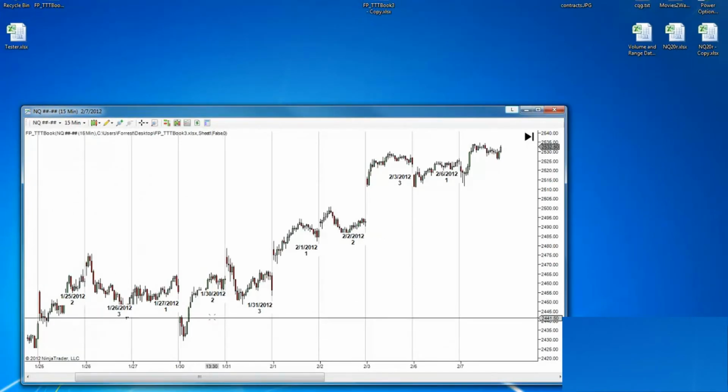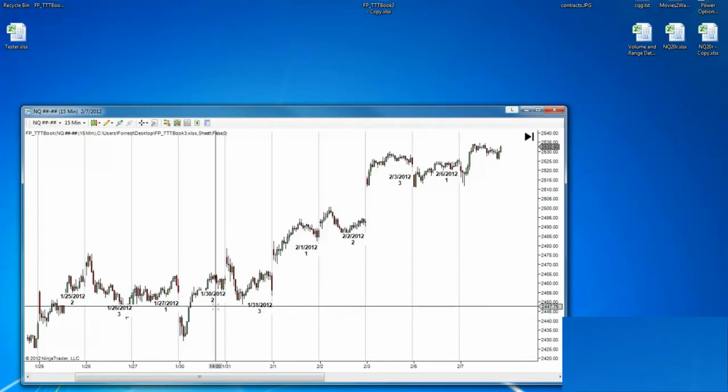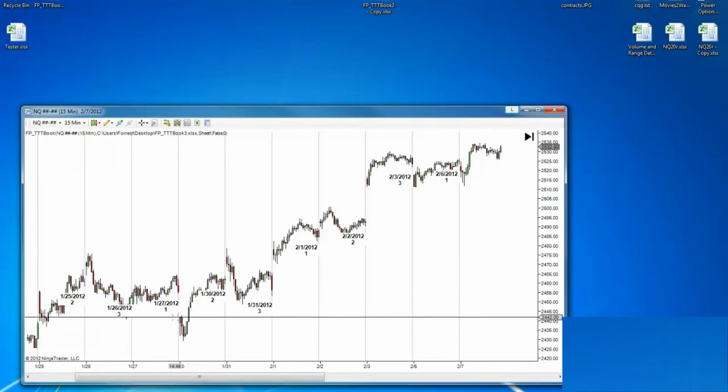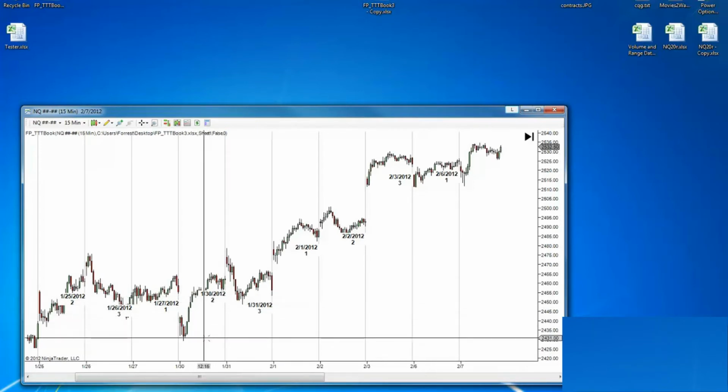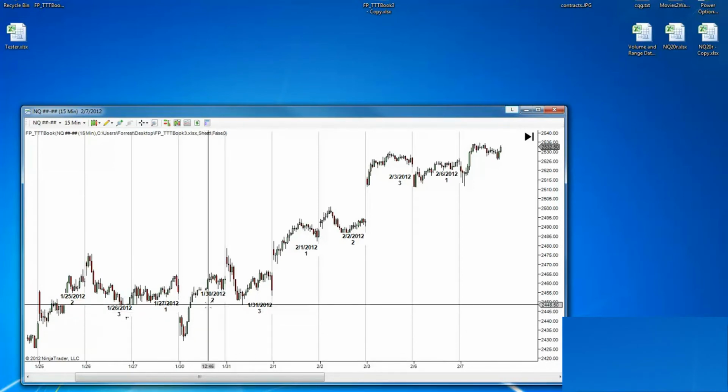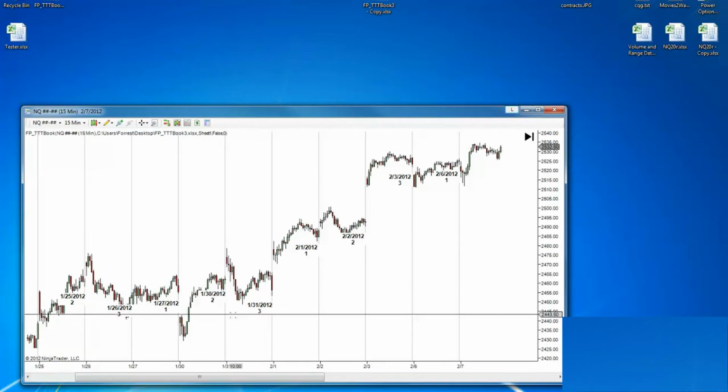Okay, now each day what you have on the chart are a 1, a 2, and a 3 with the corresponding date. I just put this here so you can sync up your buy date or whatever you want. Now we said we wanted to set ours equal to the 30th of January. We want to make this our buy day. 1 is buy day, 2 is sell day, 3 is sell short day. So what we need to do is shift all of this information forward by 1 day.